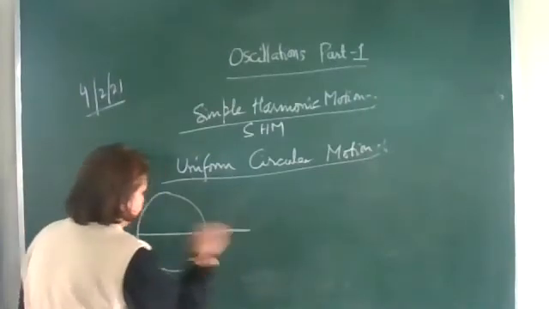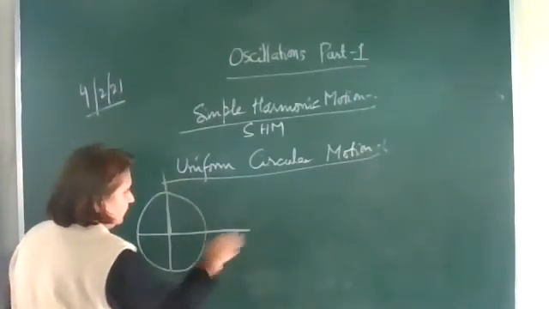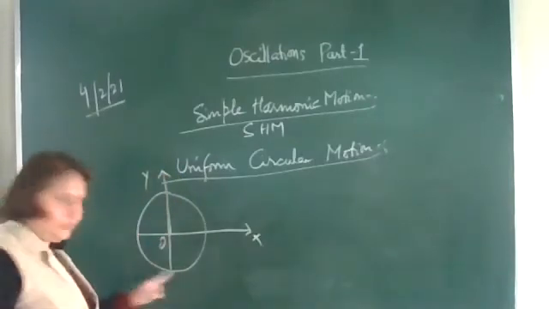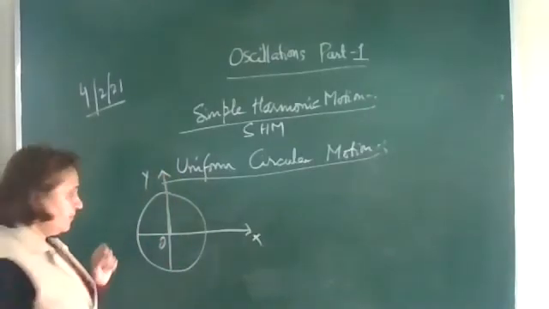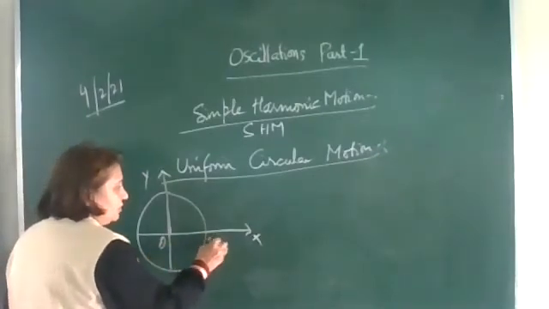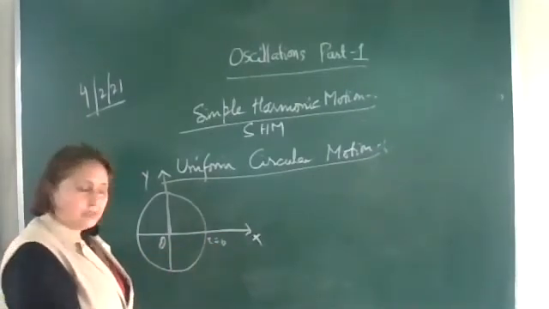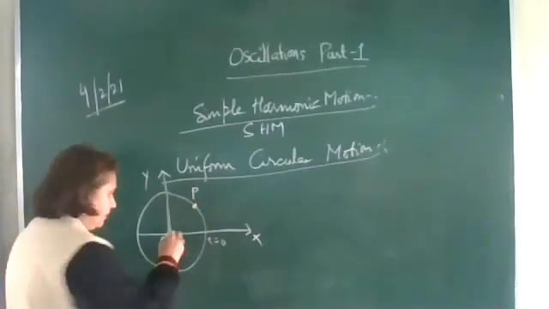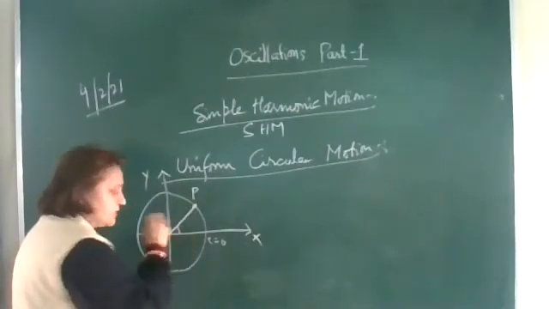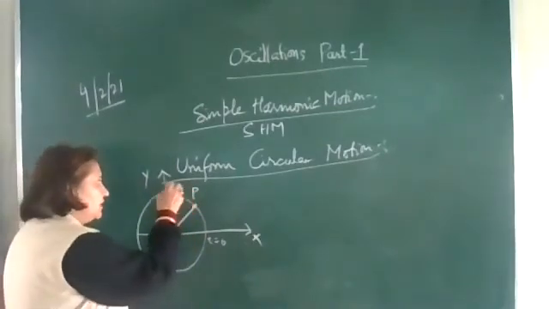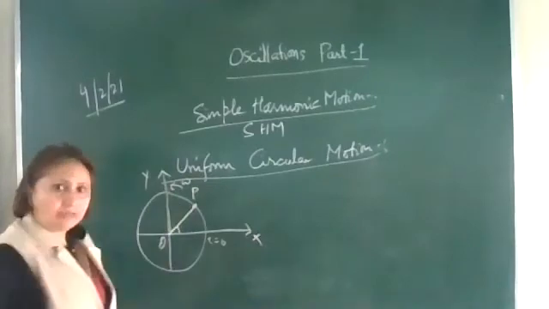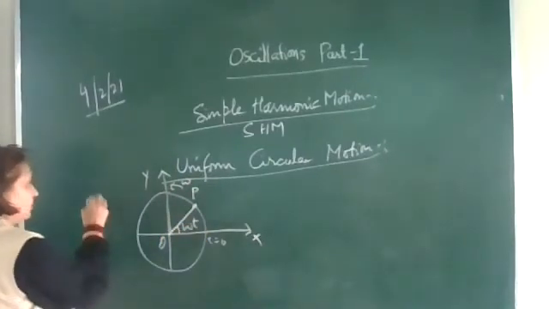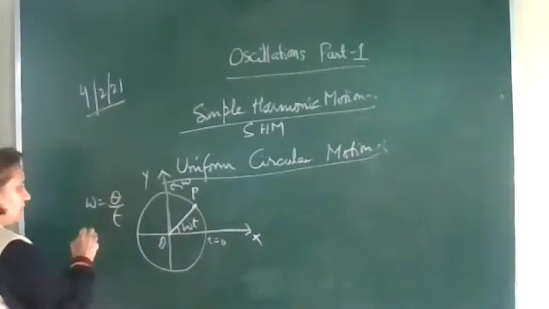Okay, now this is the x-axis, y-axis, and the particle is moving along the circumference of the circle. At t equal to 0, let the particle start from here. After time t, it reaches a point P, making some angle theta. If this particle is moving with an angular velocity omega, this theta is equal to omega into t. We know that angular velocity is angular displacement upon time.